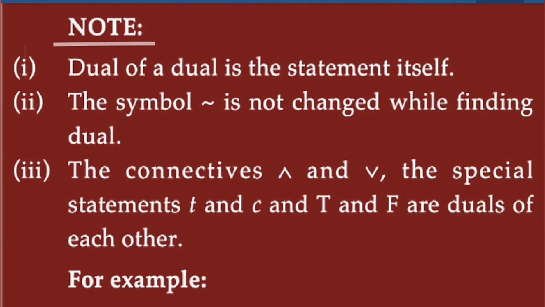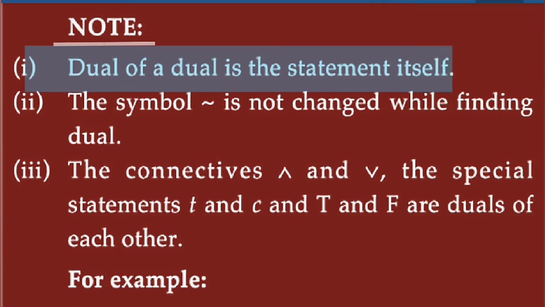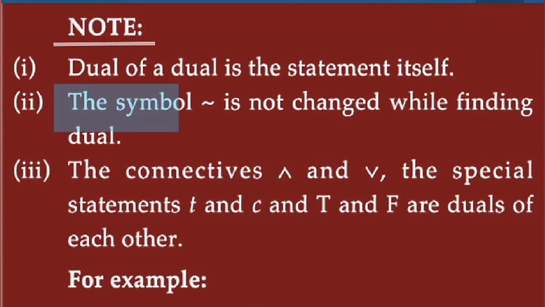Note here, remember, first, the dual of a dual is the statement itself. Second, the negation symbol is not changed while finding the dual. Means if negation exists in the statement, then don't change it. Third, the connectives and, or, and the special statements T and F are duals of each other.